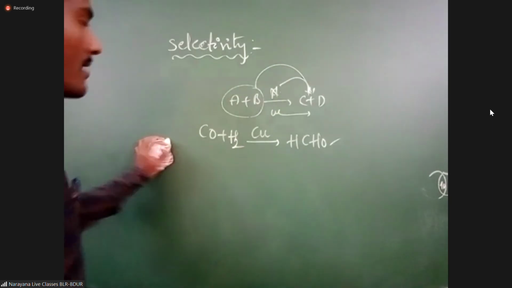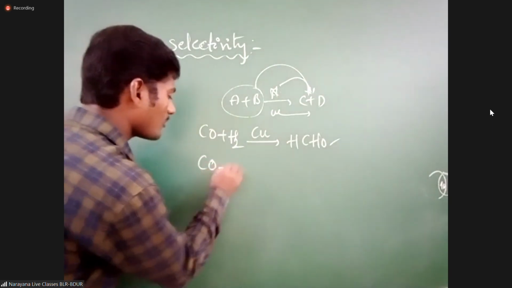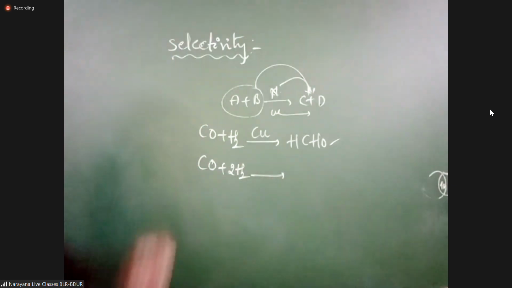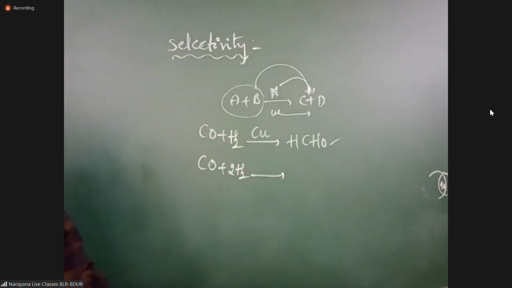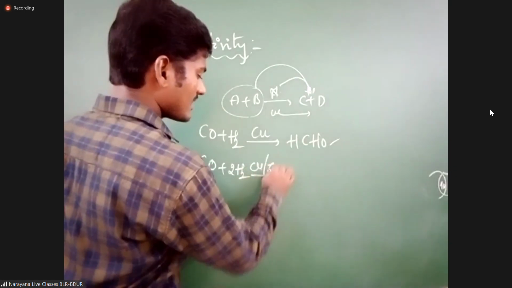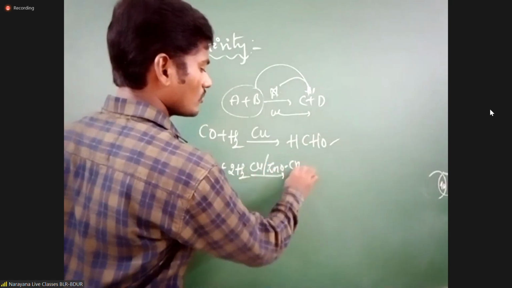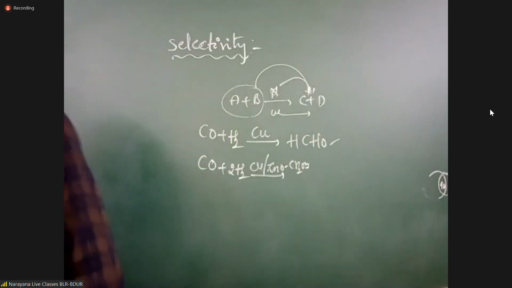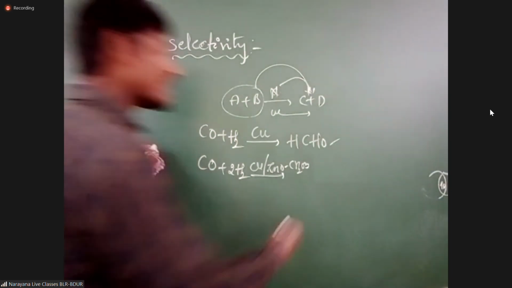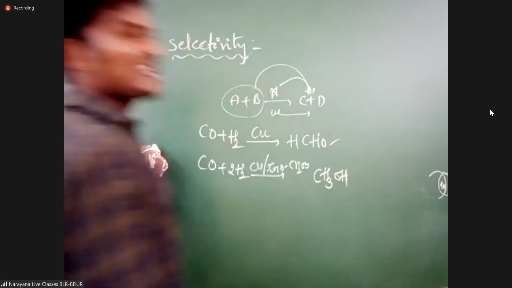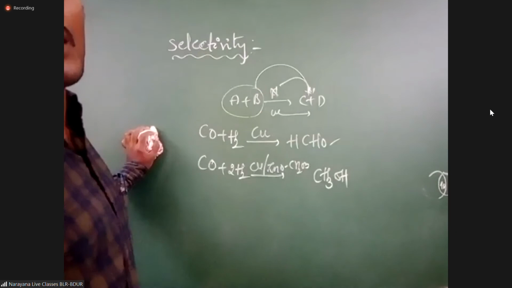Then the same reactant, when carbon monoxide reacts with hydrogen in the presence of copper or zinc oxide or Cr2O3, then what is the product? You will get methyl alcohol, CH3OH, methanol.